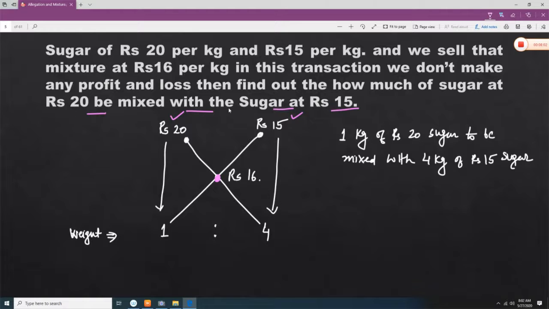So 16 minus 15 is 1, and 16 minus 20 is 4. You have to ignore plus and minus. So the weight ratio is 1:4. So 1 kg of rupees 20 sugar is to be mixed with 4 kg of rupees 15 sugar, and in this transaction you are not going to make any profit or any loss. The ratio of mixing is rupees 20 sugar 1 kg and rupees 15 sugar 4 kg. You have to mix it up.